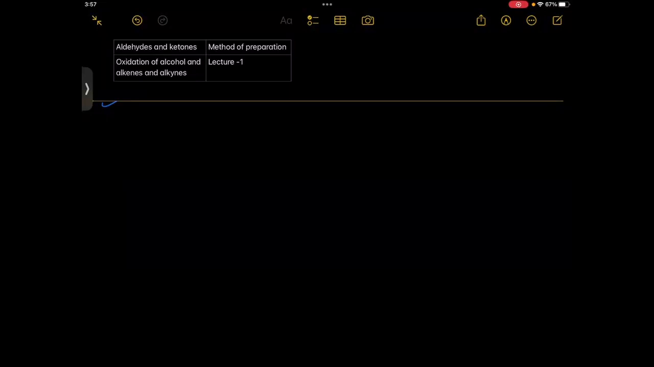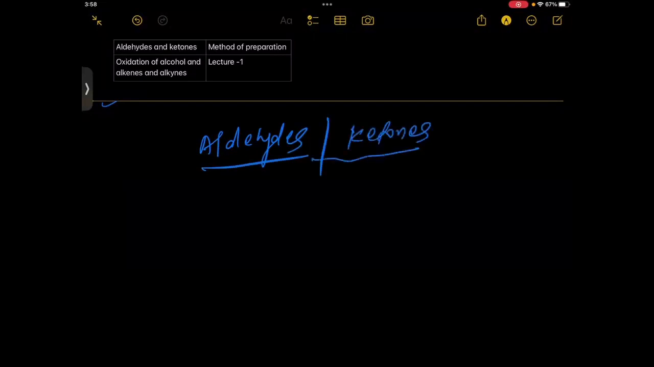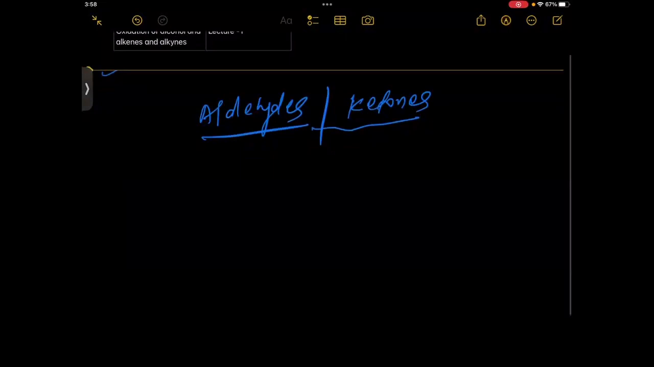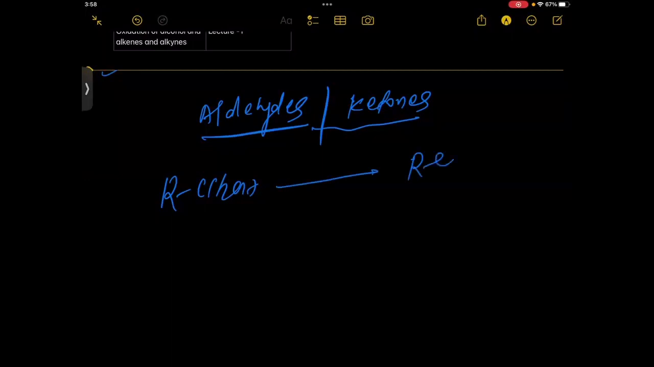Students, see here, we have to prepare aldehydes or ketones. Okay, both are carbonyl compounds. How to prepare them from alcohol? From alcohol, this is RCH2OH. If we have to prepare aldehyde, that is RCHO, we have to use a mild